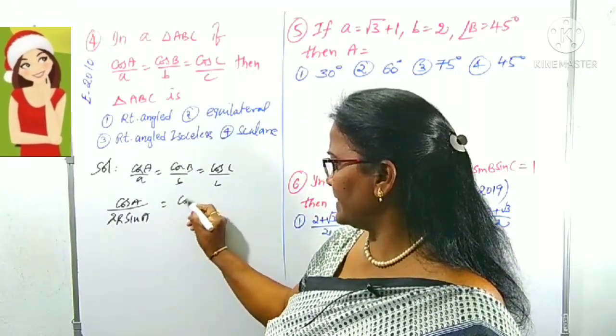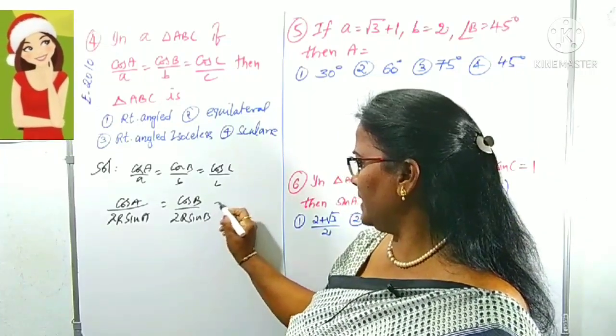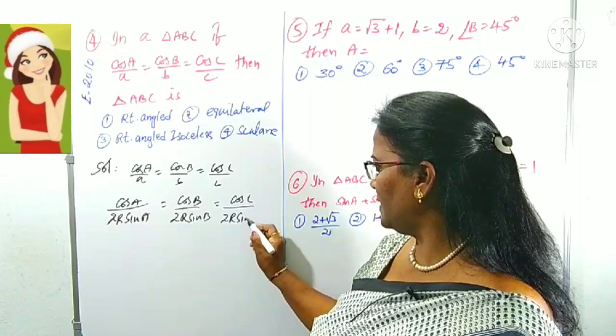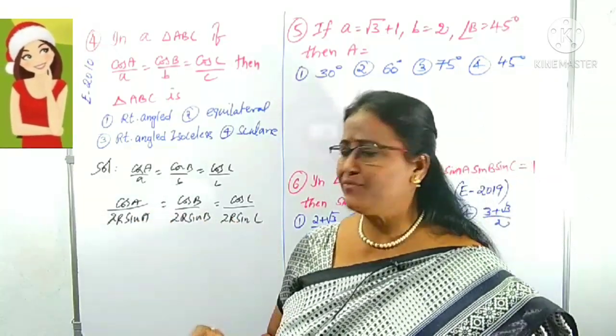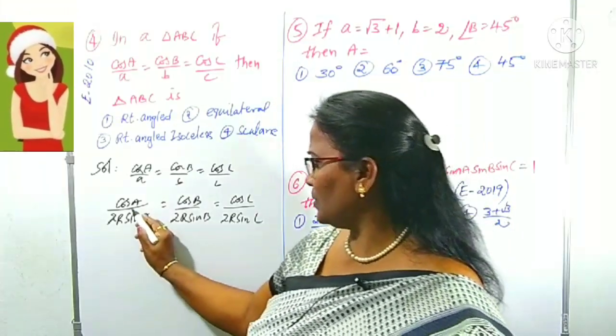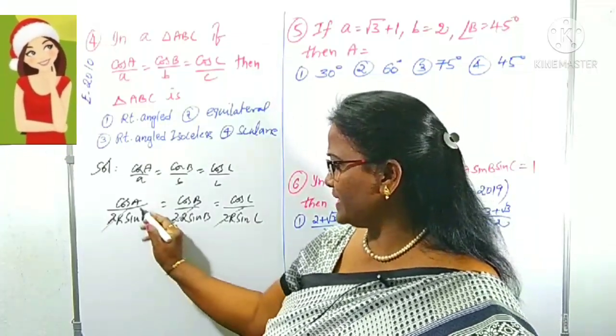Same way, cos B as it is, small b we can write as sine b. Clear? As well as cos C as it is, small c as sine c. You know the three are equal, which means we can cancel out the common term. By cancelling it in the three ratios, what is left over here?